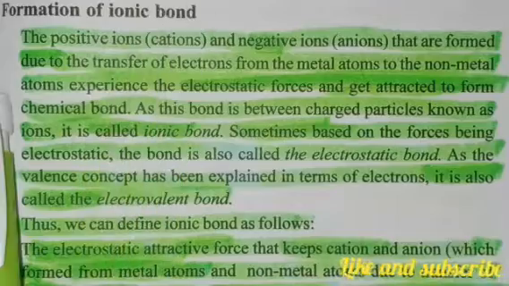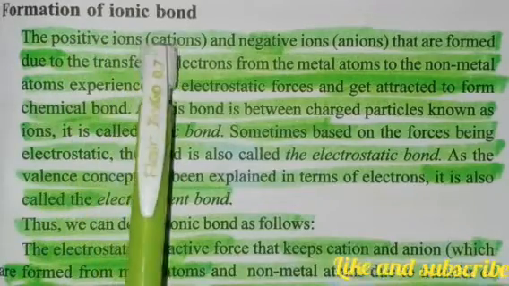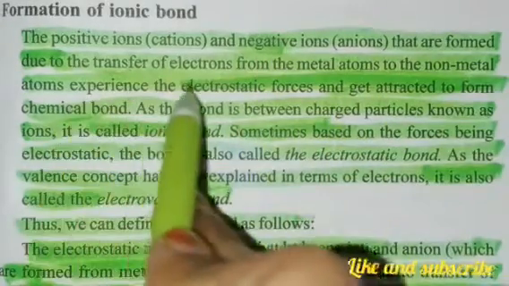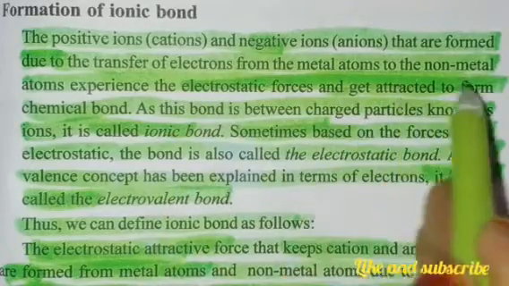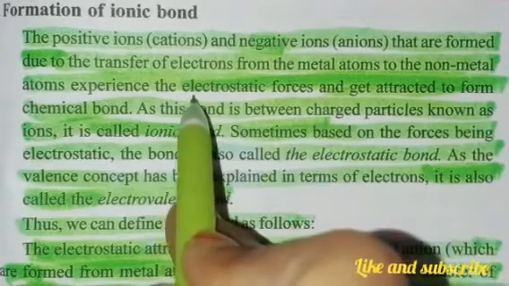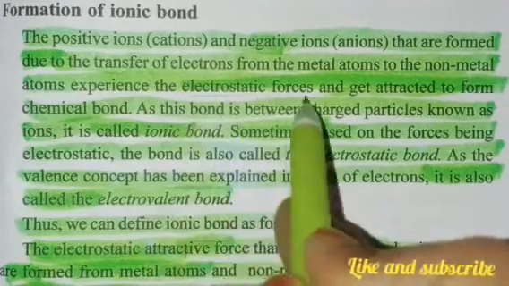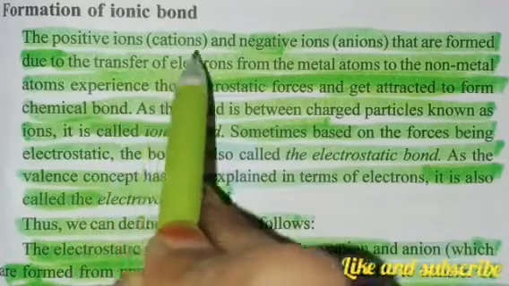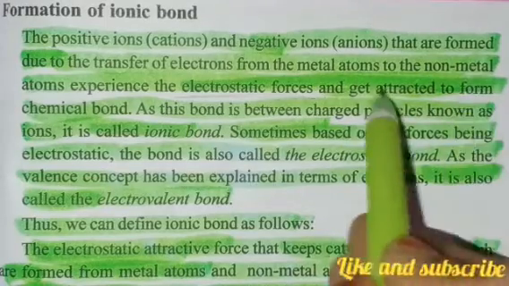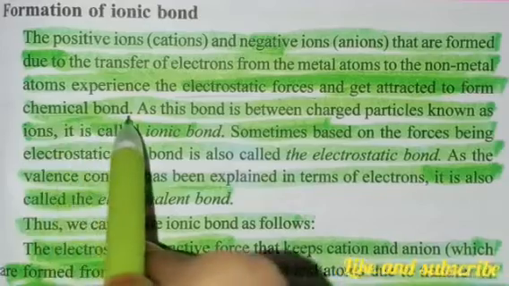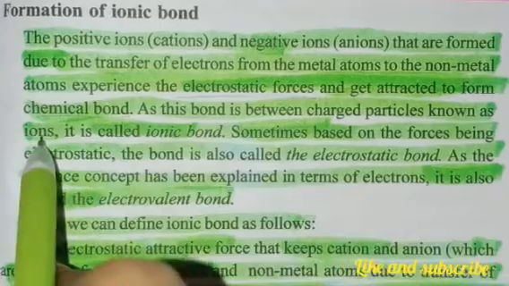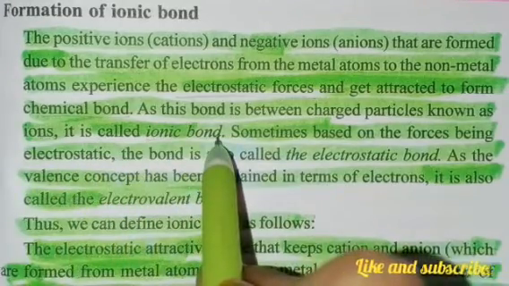Formation of ionic bond. The positive ions, that is cations, and negative ions, that is anions, that are formed due to the transfer of electrons from the metal atoms to the non-metal atoms experience the electrostatic force. As I already said, there is some electrostatic force which is acting on the electrons to get transferred from one metal atom to another non-metal atom and get attracted to form a chemical bond. As this bond is between the charged particles known as ions, it is called an ionic bond.